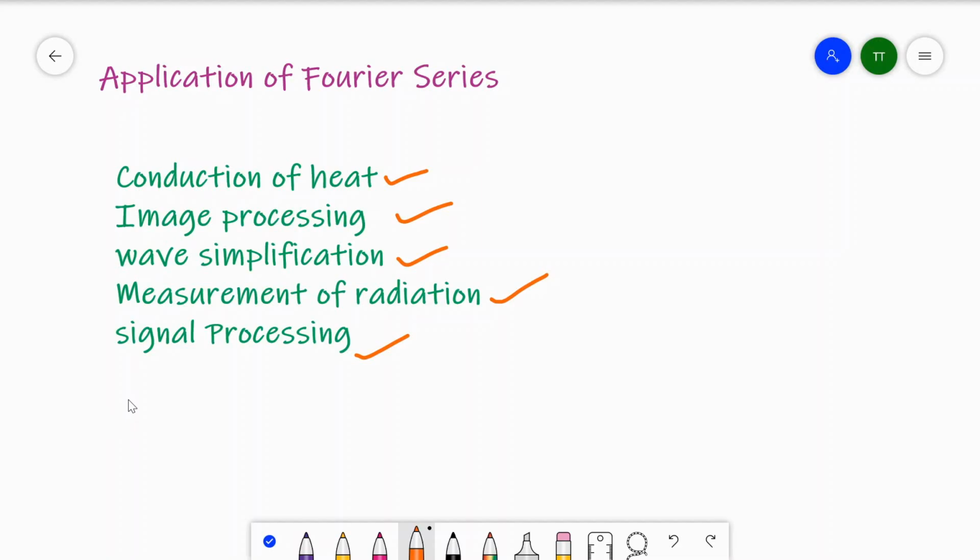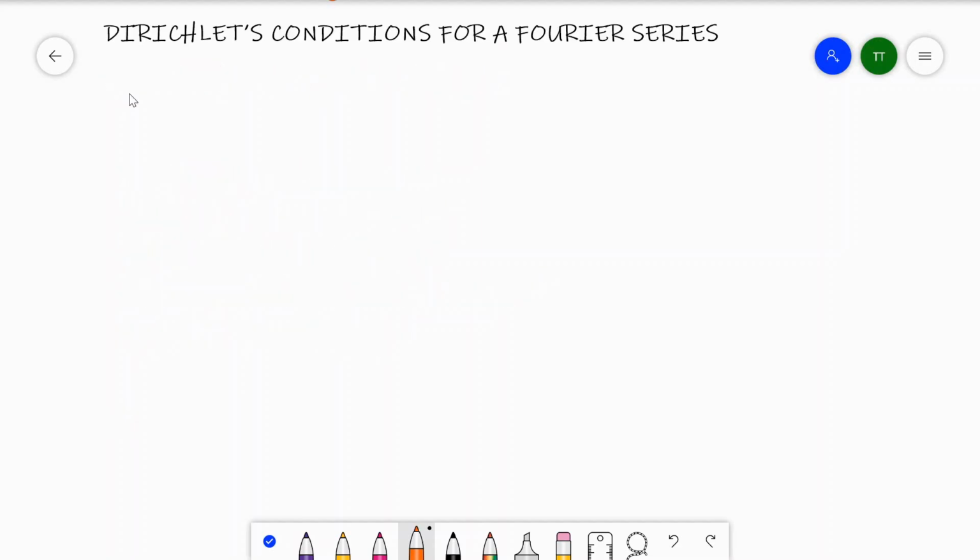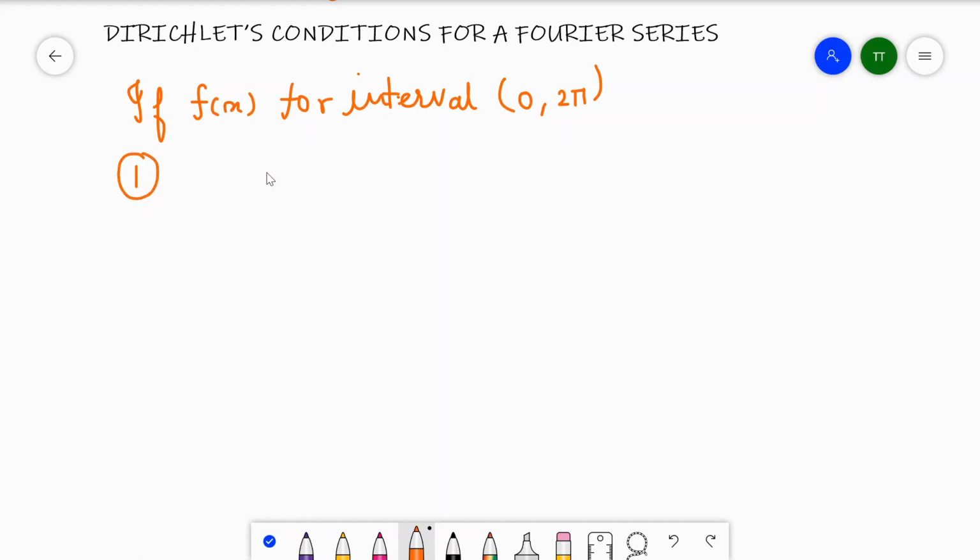So first, let's see Dirichlet condition for a Fourier series. If f of x is for interval 0 to 2 pi, and the conditions are: